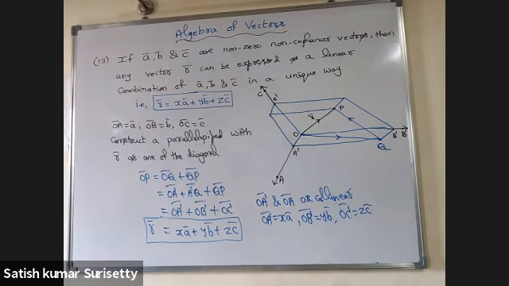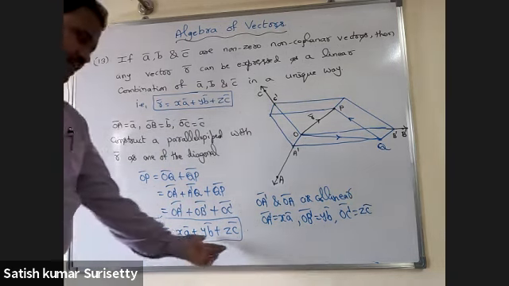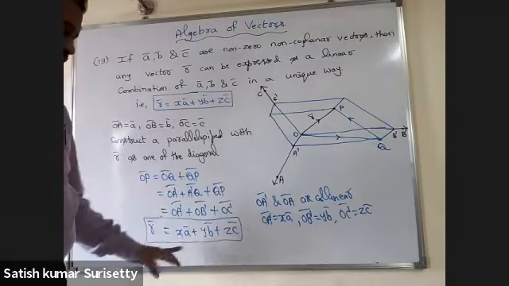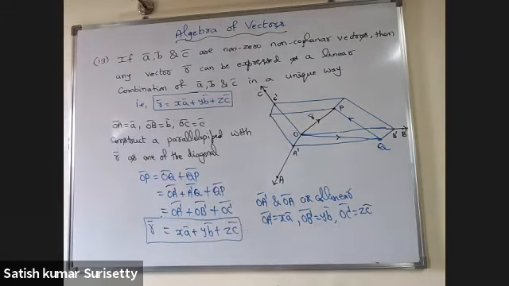Now we have written the statement as uniqueness. That means if I take one more set of scalars like x1, y1, z1 and x2, y2, z2, then you can prove that x1 equal to x2, y1 equal to y2, z1 equal to z2 using the previous concept.